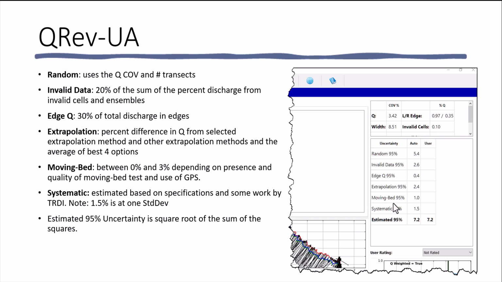And note that while all the others are at the 95% level, the systematic is estimated at one standard deviation or the 68% level. The final estimated 95% uncertainty is computed as the square root of the sum of the squares. Also in the table is a column for user. The user can override any of these automatic estimates, and the final 95% uncertainty will then be evaluated based on